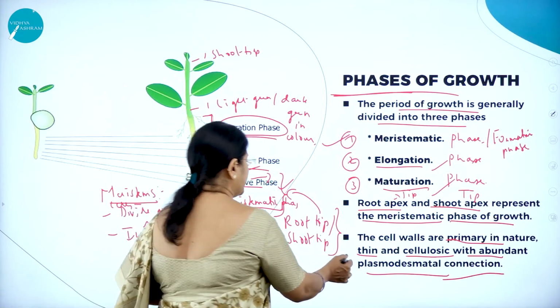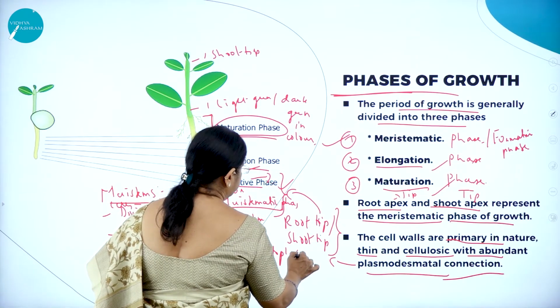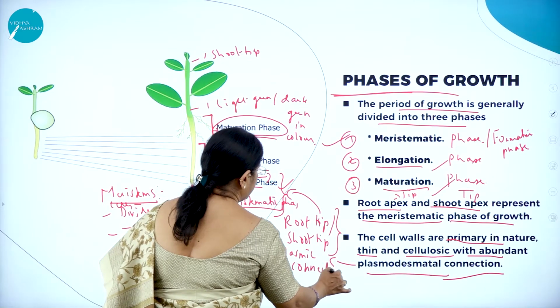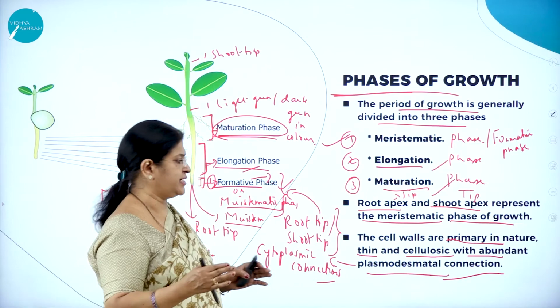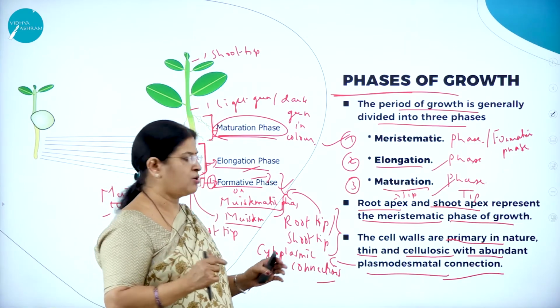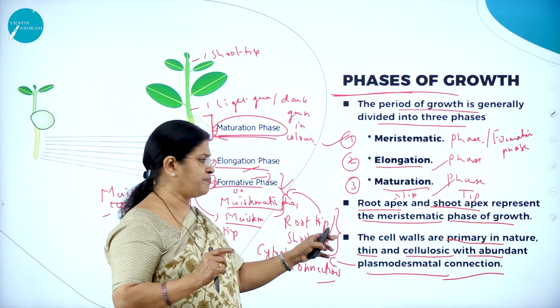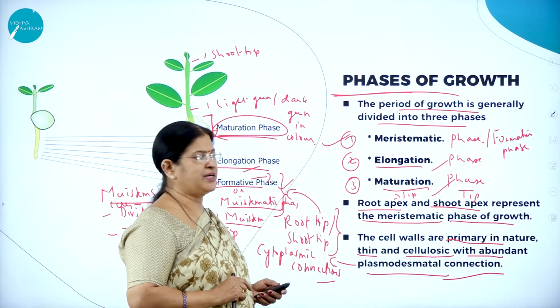What are plasmodesmata? They are called cytoplasmic connections. What do you mean by cytoplasmic connection? One cell will communicate with the adjacent cell through channels called cytoplasmic connections or channels. So the cell walls are primary in nature, thin and cellulosic with abundant plasmodesmata connections.